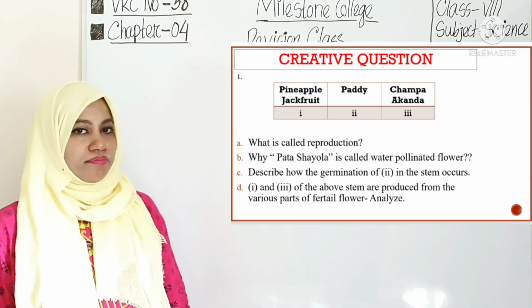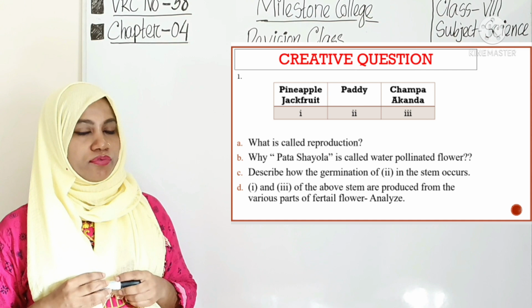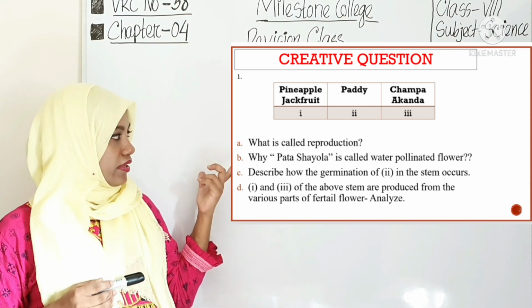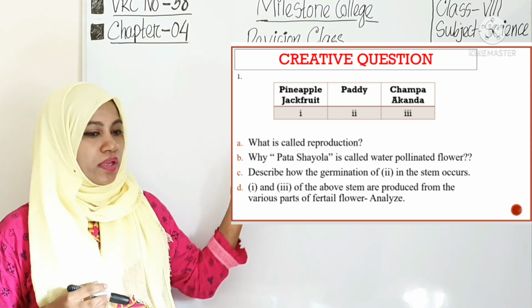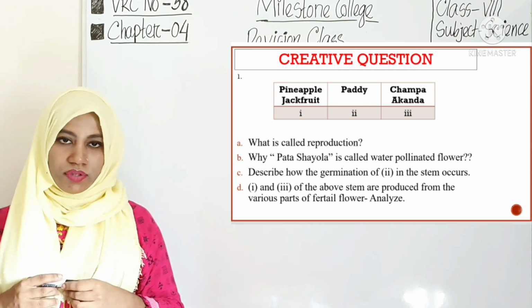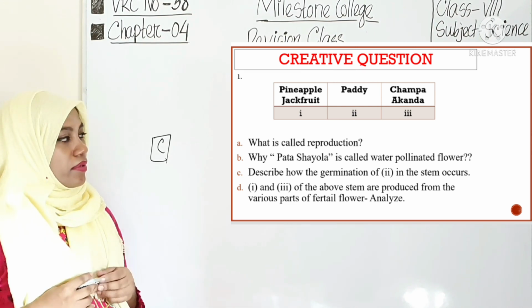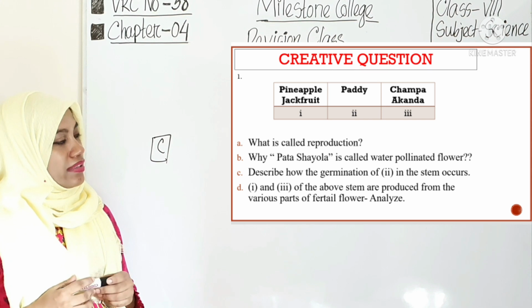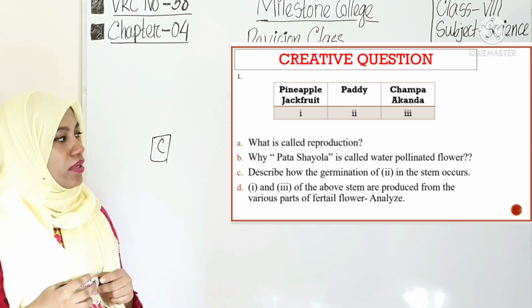I forgot to say that you see there are 3 fruit categories here: pineapple, jackfruit, and one is paddy, and one is champa and akand. Okay, so now C number, see how the germination in number 2 occurs.